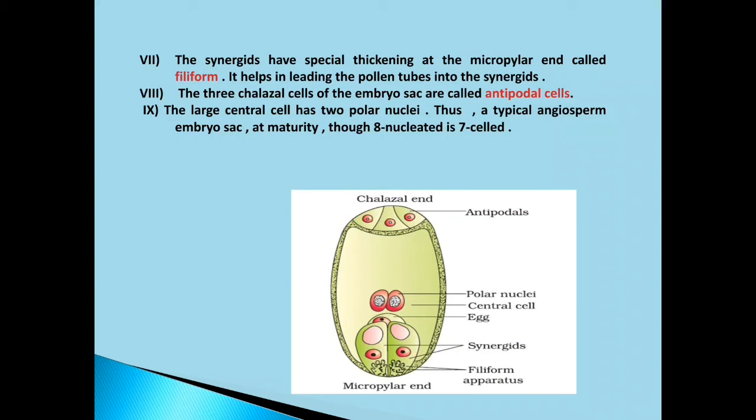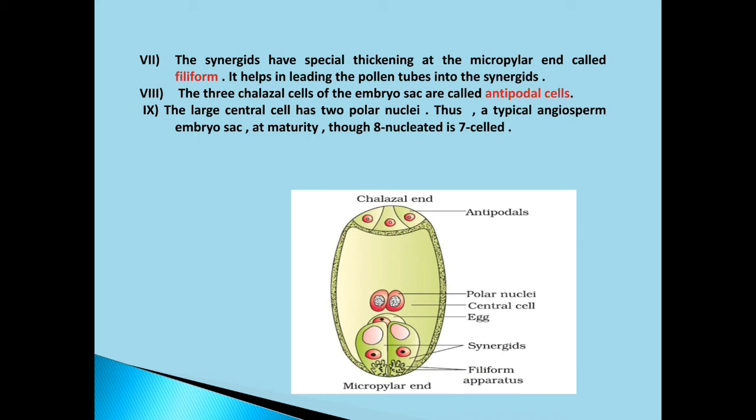Okay, next number 8, the 3 cells at the chalazal end of the embryo sac are called antipodal cells. Can you see, opposite to the micropylar end is the chalazal end. Can you remember, 6 nuclei were surrounded with cell wall and 3 are present at the micropylar end, known as 2 synergids and 1 egg cell. The other 3 out of 6 are present at the chalazal end, and these 3 cells are known as antipodal cells.